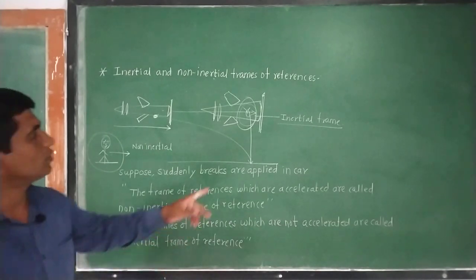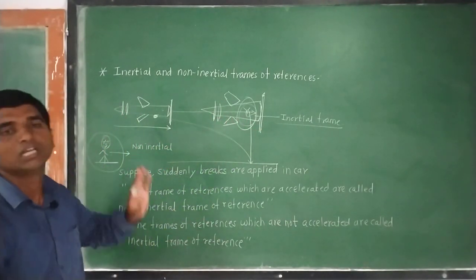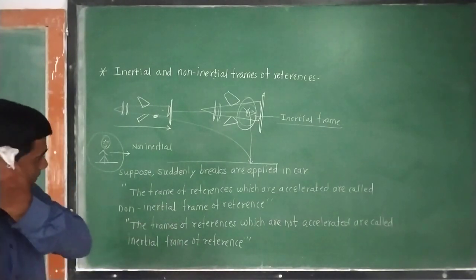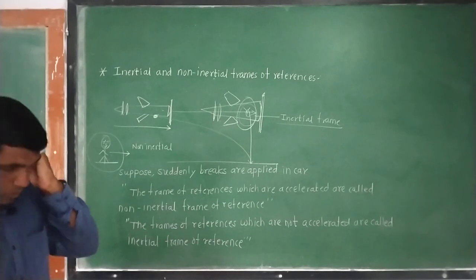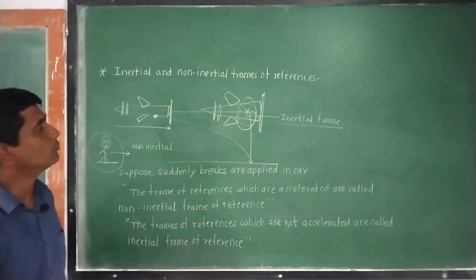So Newton's first law is valid in this frame of reference. In the other frame of reference, Newton's laws of motion are not valid. So you have to consider this kind of example to understand inertial and non-inertial frames of reference.